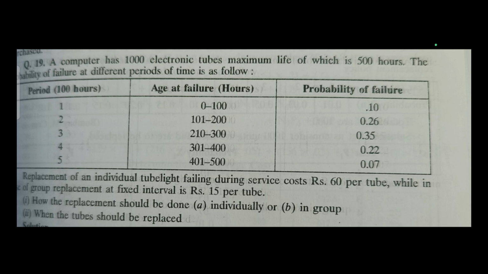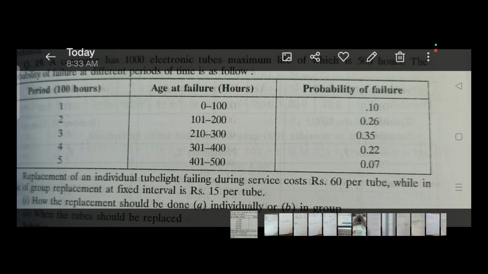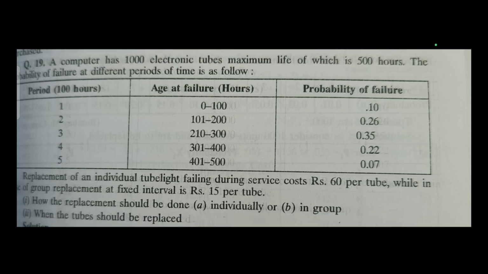In this question, it's given that a computer has 1000 electronic tubes and the maximum life is 500. The probability of failure at different periods of time is as follows. You have been given the periods 1 to 500 hours, and the age of failure is also given, 0 to 500. The probability of failure is given as 0.10, 0.26, as in usual questions. Individual replacement is going to cost rupees 60, and group replacement is going to cost rupees 15. Which replacement policy should be adopted?